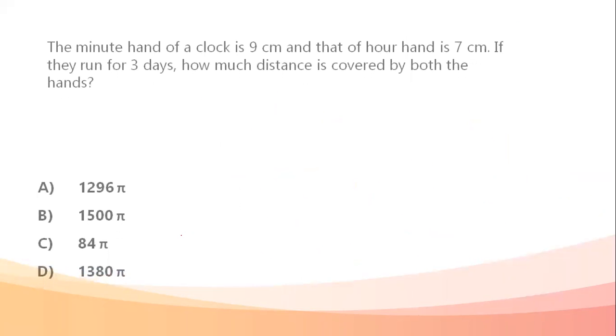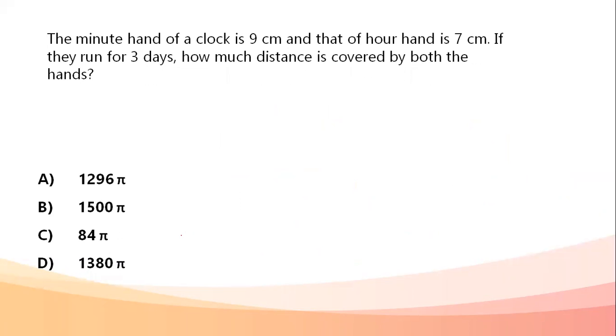Next question. The minute hand of a clock is 9 centimeters and the hour hand is 7 centimeters. If they run for 3 days, how much distance is covered by them in both? How much distance is covered by both the hands?